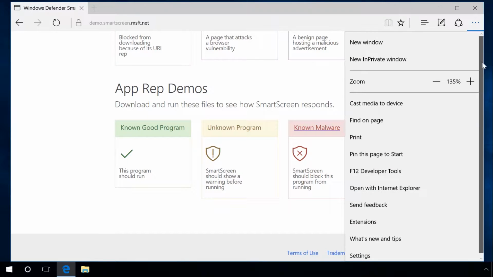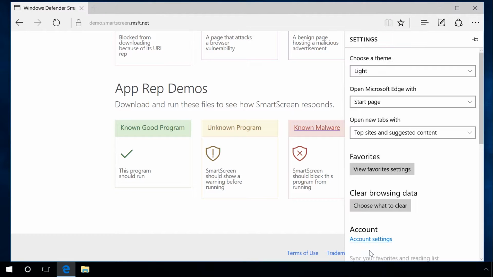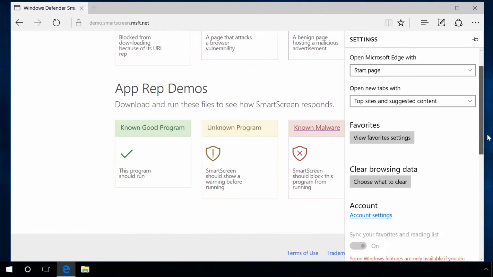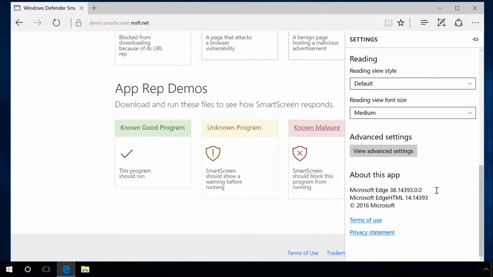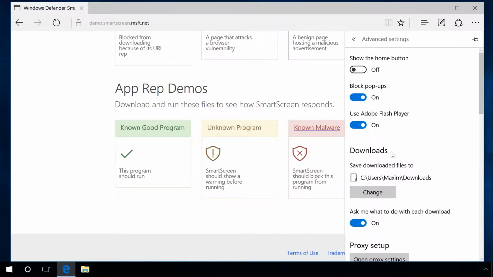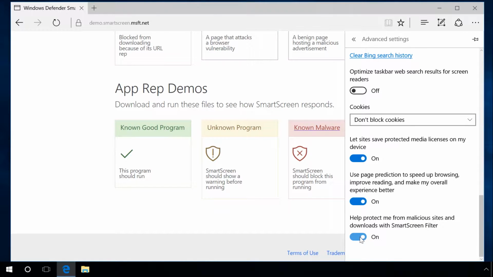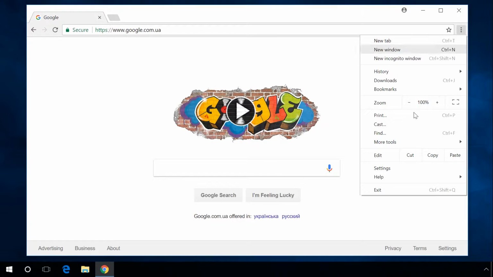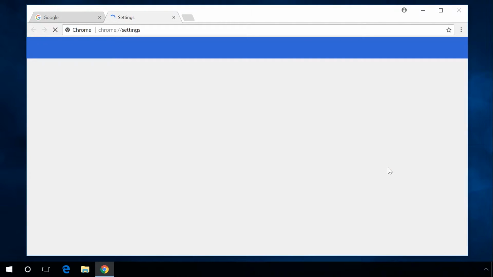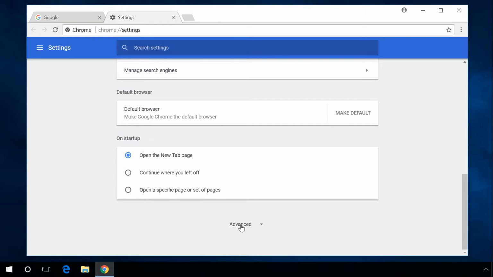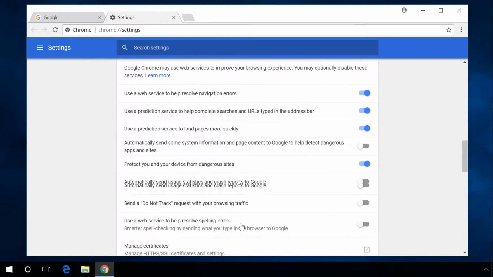To do it, go to the menu, Settings, Advanced Settings. In the line Help protect me from malicious sites and downloads with Smart Screen filter, set the slider to Off position. After that, Edge will not prevent you from running suspicious programs and web pages. All popular browsers have a similar function. In Google Chrome, it is known as Protect you and your device from dangerous websites. In earlier versions, it was Malware and Phishing Protection. You can enable or disable it in the menu Advanced, Privacy and Security.